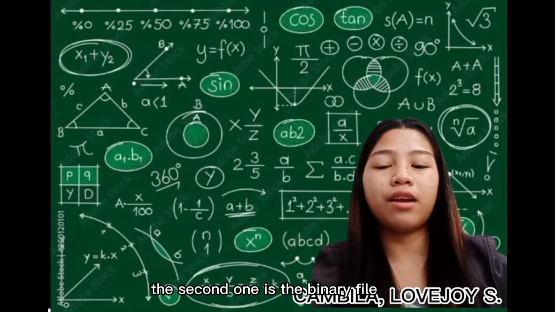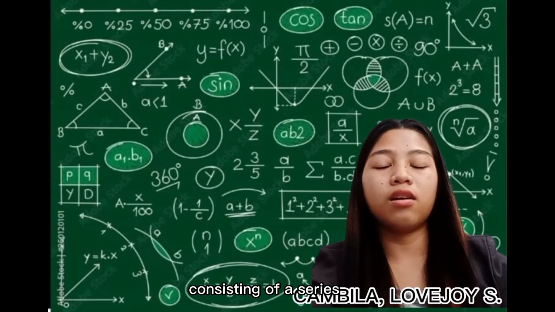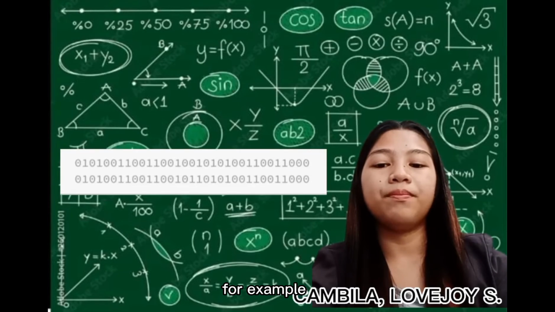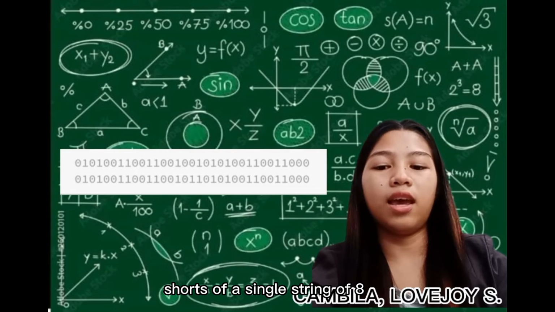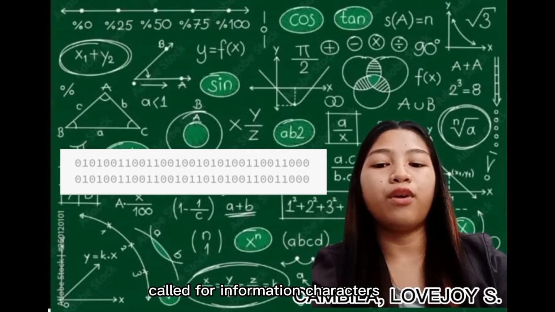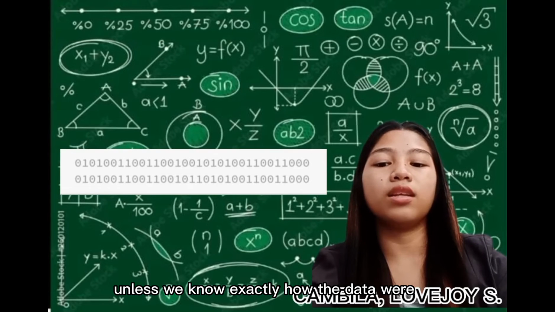The second one is the binary file. It's a file whose content is in a binary format consisting of a series of sequential bytes, which is 8 bits in length. For example, a 64-bit sequence could represent 2 32-bit integers, or 2 32-bit floats, or 1 64-bit float, or 4 16-bit shorts, or a single string of 8 American Standard Code for Information Interchange characters. We can't tell what data we have unless we know exactly how the data were written.